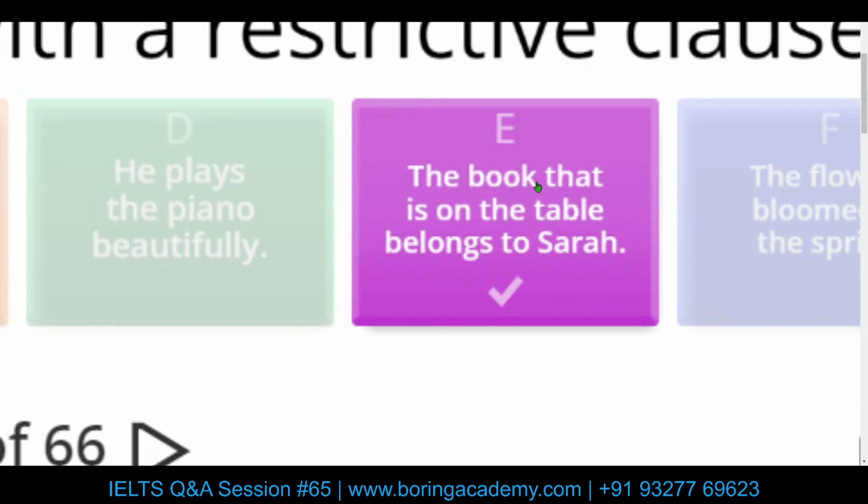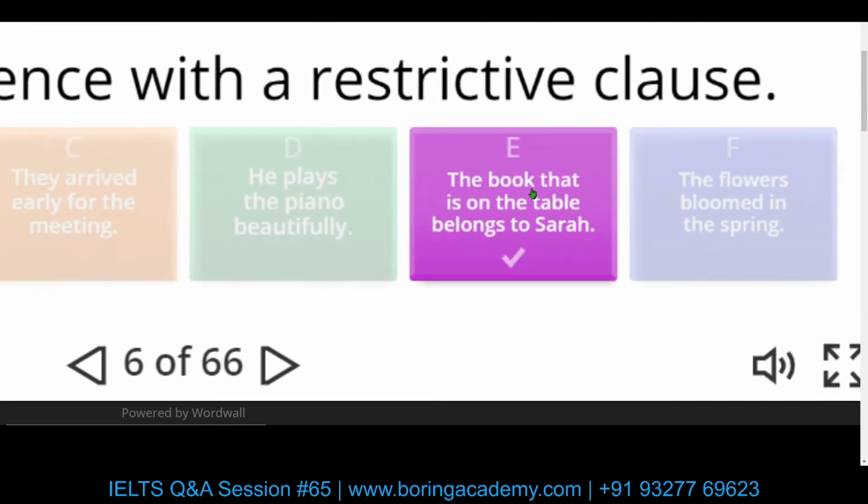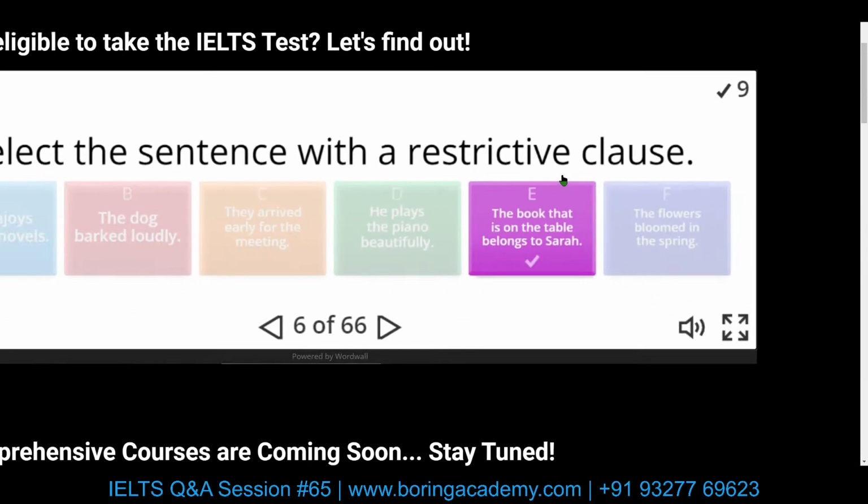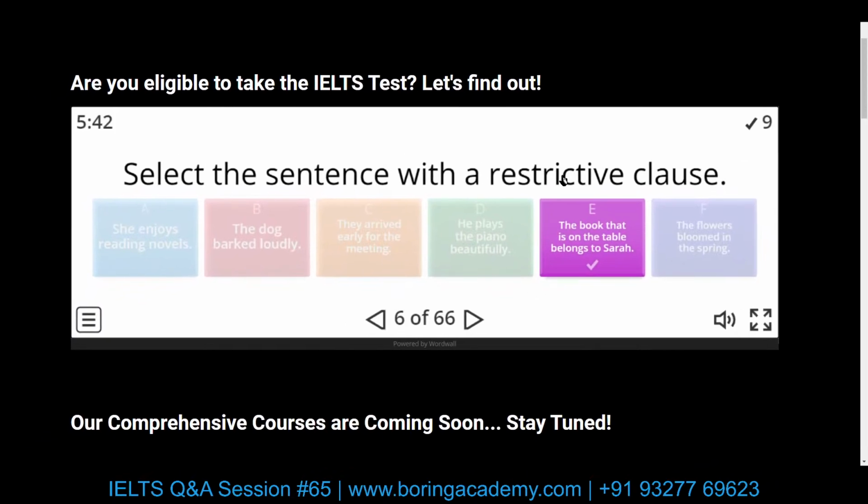If that sentence is with commas and "which," the commas encapsulating the "which" clause, we can remove it. So it becomes non-restrictive. But this, "that is on the table," we cannot remove from the sentence. This becomes a mandatory clause. So this is the right one.